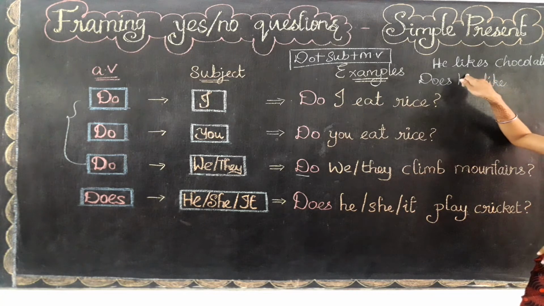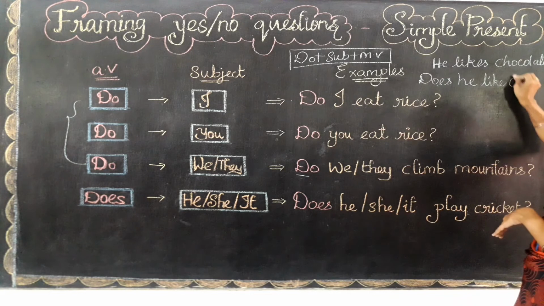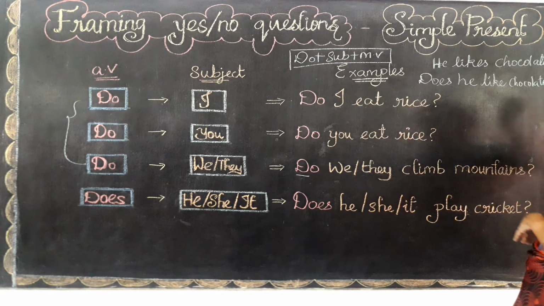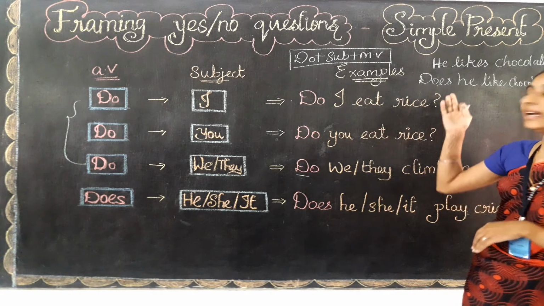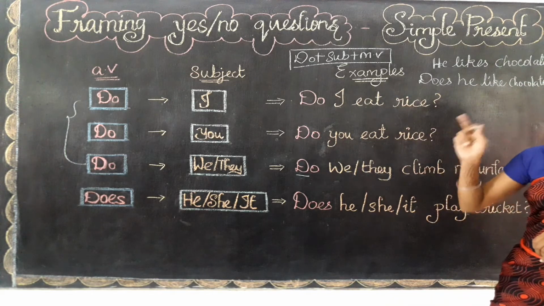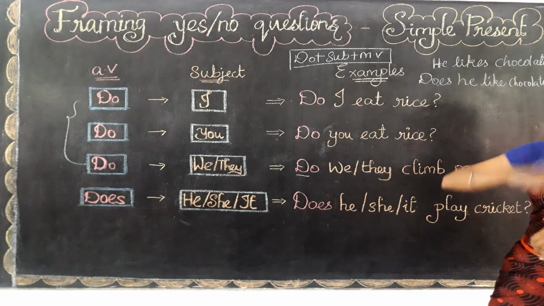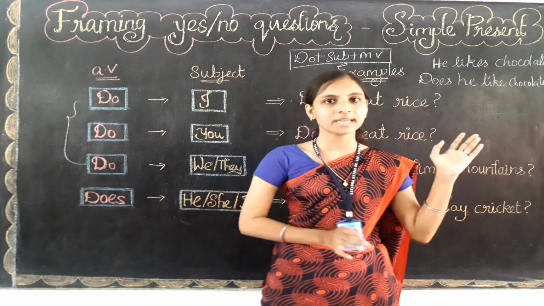What is the actual verb? It is like only. So you need to write like, and then whatever they have given, chocolates. Does he like chocolates is the correct form of the question. Does he like chocolates, not likes. When the s is added to the verb, you should remove the s from the verb, and you need to write the base form verb only in the sentence also.